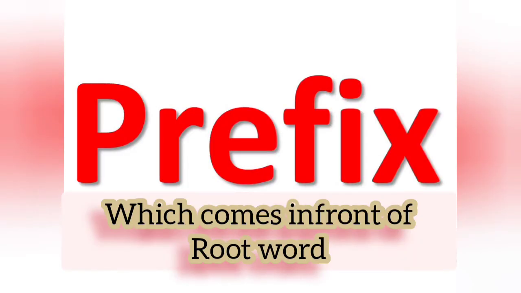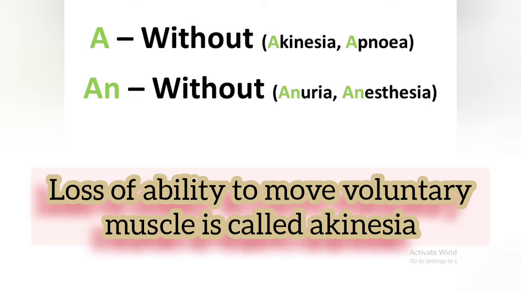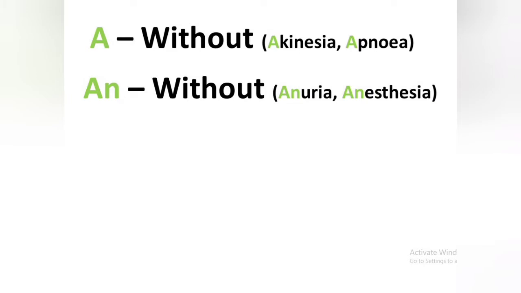So let's begin this video from the prefix a, or without. There is an example, akinesia. Akinesia means there is no movement of the voluntary muscles. Another term is apnea, that is without breath, or difficulty or loss of breathing, is known as apnea.